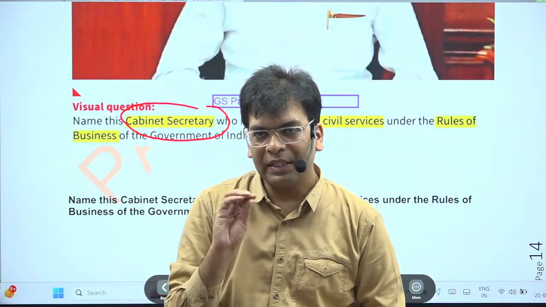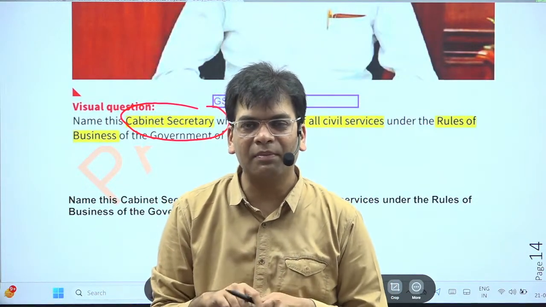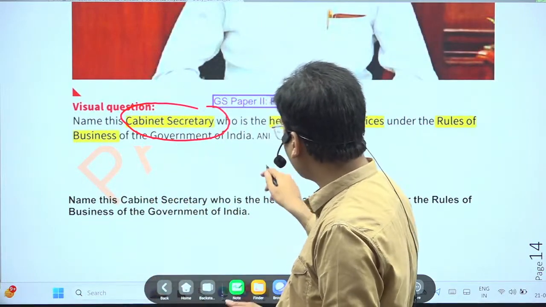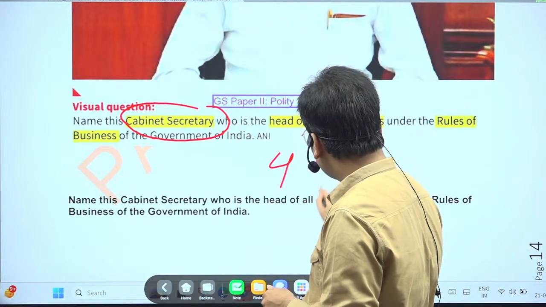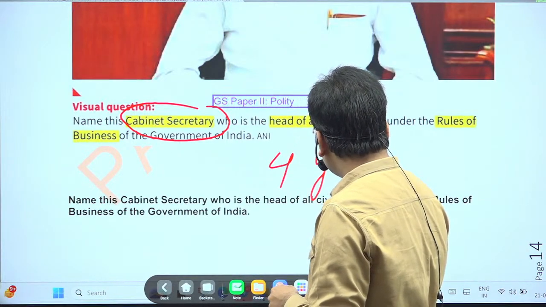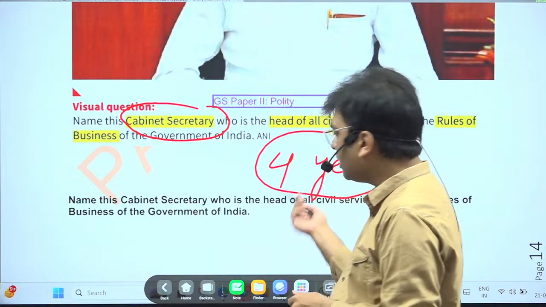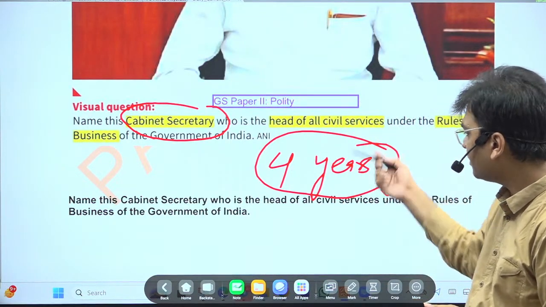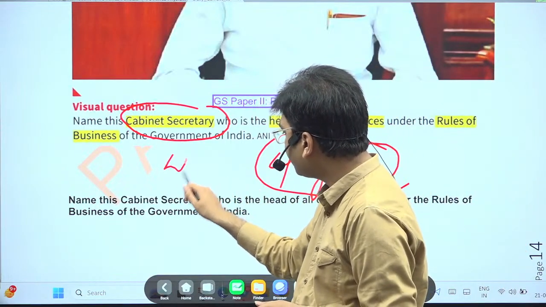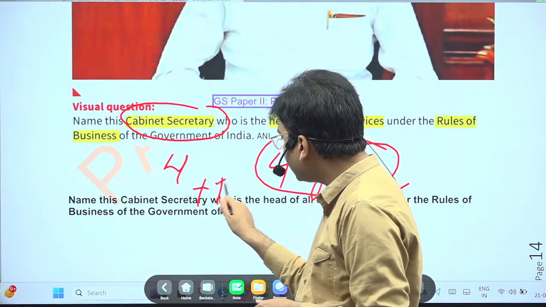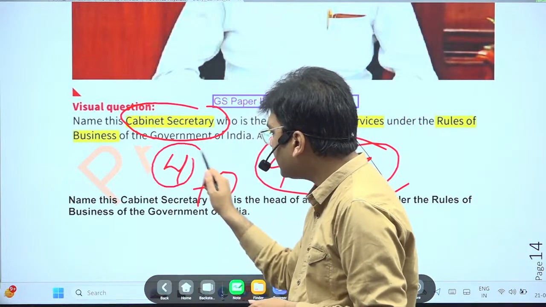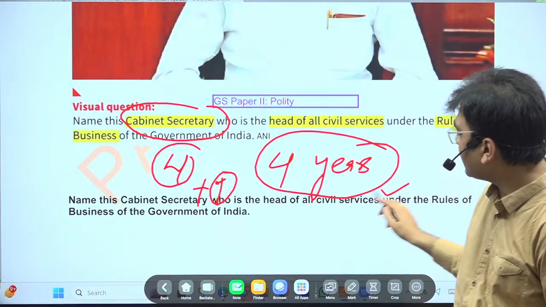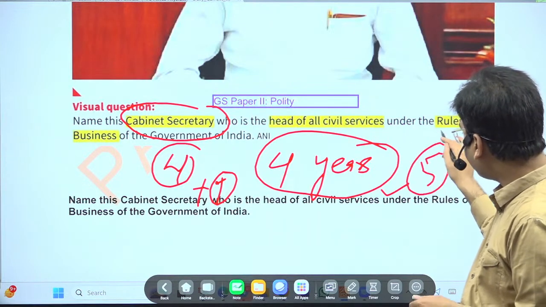There was a tenure system that was not fixed, but it was fixed for the first time in 2010, and in 2010 we fixed it for 4 years. The cabinet secretary is selected for 4 years, and in 2019 we further amended this and brought in 4 years plus 1 year of extension is possible. So the maximum tenure for the cabinet secretary will be 5 years.